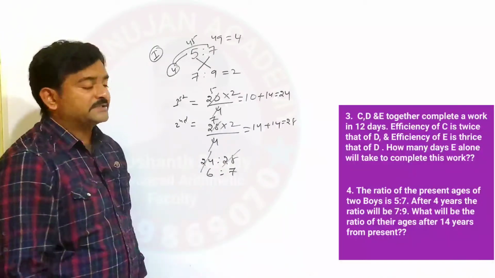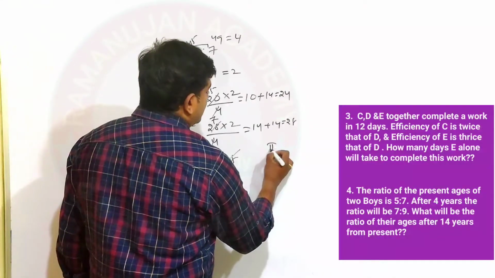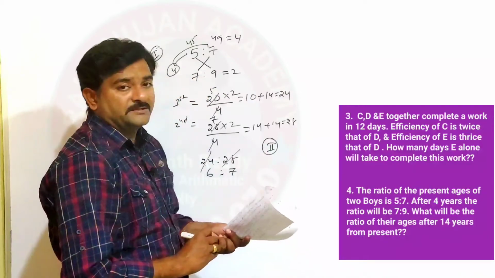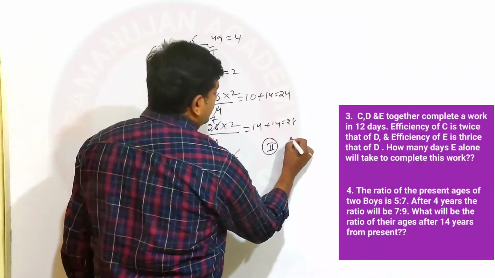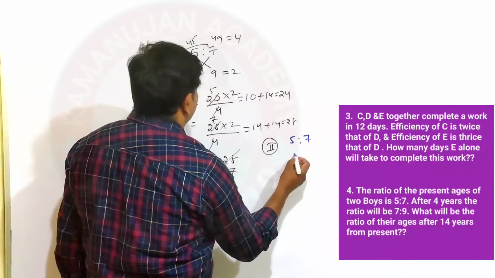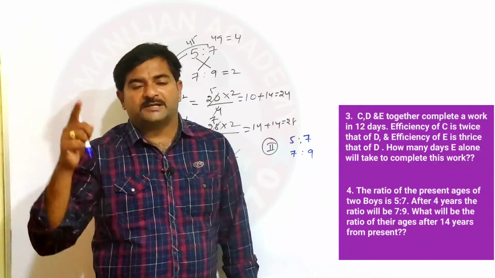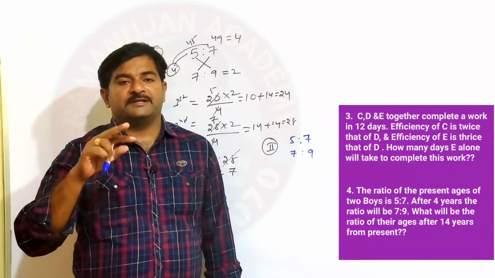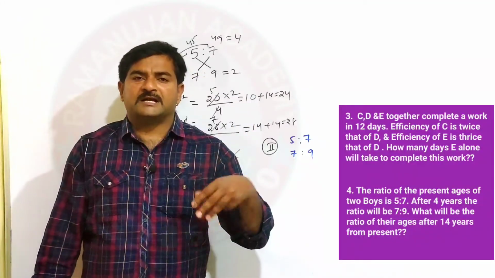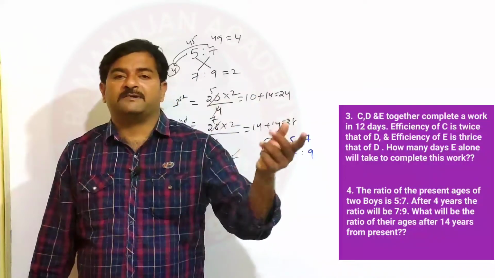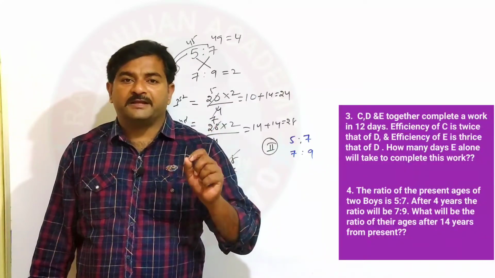So this is one kind of method. And if you approach with another method, okay, your second part is to first observe the ratio between them. The ratio between them is 5:7. After 4 years, the ratio is 7:9. If you think logically, whether it is after 4 years, 7 years or 10 years, the difference between their ages should be the same, right?